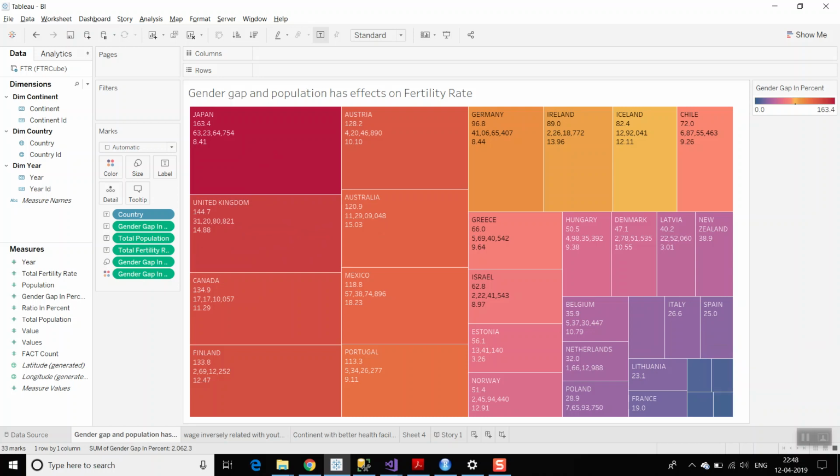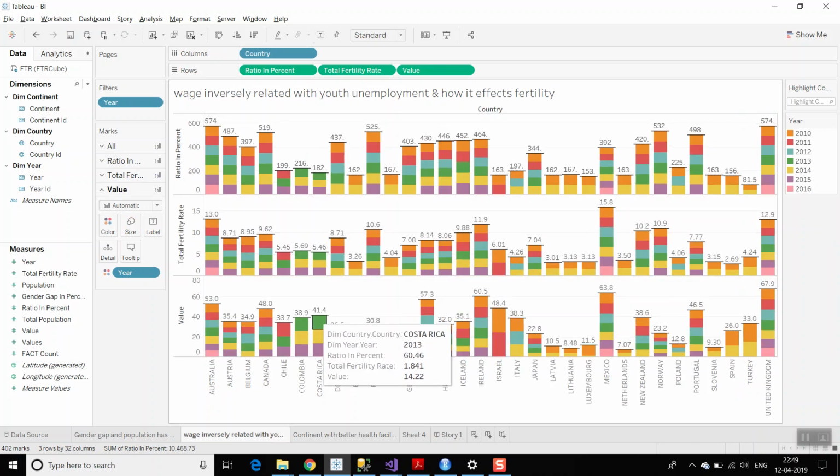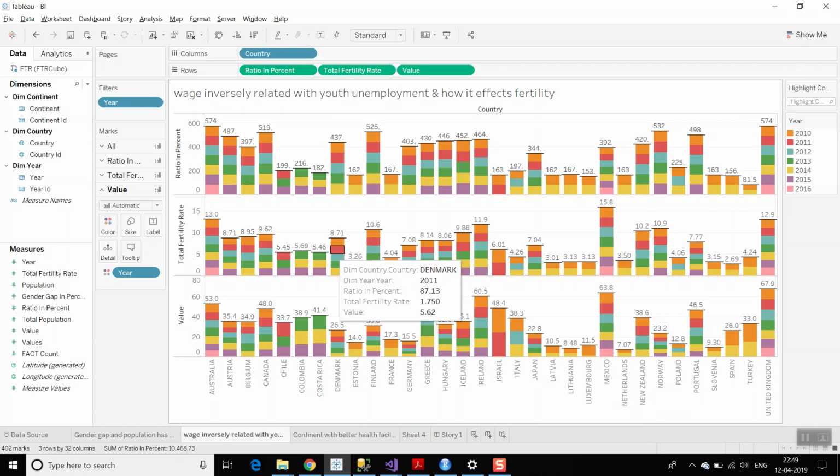The second BI query is on wage. As you can see, we have taken 2 dimensions, country and year. Our measures are the ratio in percentage, that is the wage, total fertility, and the value, which is youth not in employment.